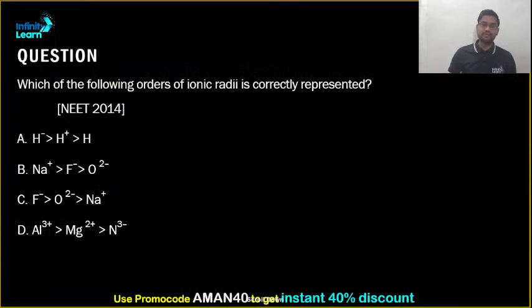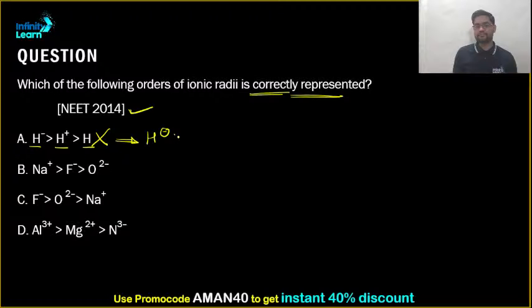No one? Let us solve this question, and then we can stop over here. Which of the following orders of ionic radii is correctly represented? The question was asked in 2014. Now, H minus, we know that if the atoms are same, anion will be maximum and cation will be minimum. But here, anion and cation are nearby, so this should not be the answer. If this wants to be the right answer, you have to write it as H minus, H and H plus.